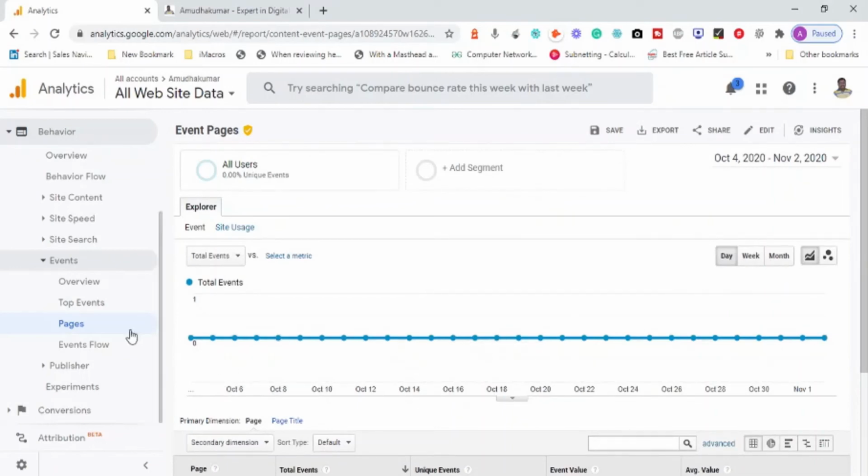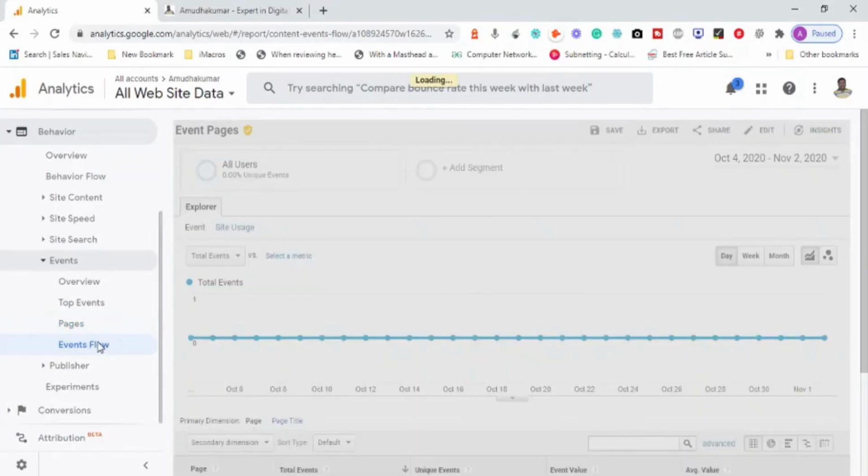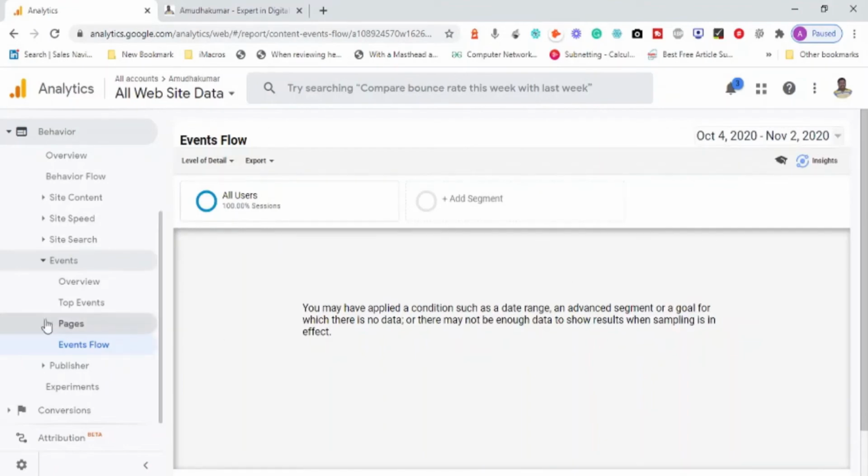My website is purely information-based content, so I don't expect people to click somewhere or add something extra. If events do happen, when we check out the demo account we can understand what events are happening on a particular website. Remember, when you are integrating a website with Google Analytics, it will configure the interface of your product based on the category of the website you choose, the country you choose, and the time zone you choose to display the metrics. So it will not be the same. The metrics available for an e-commerce website will not be the same as for a website that is a blog where only content is created and published.